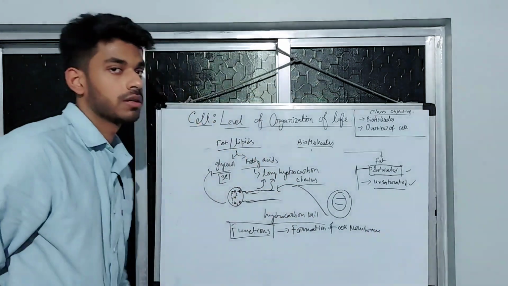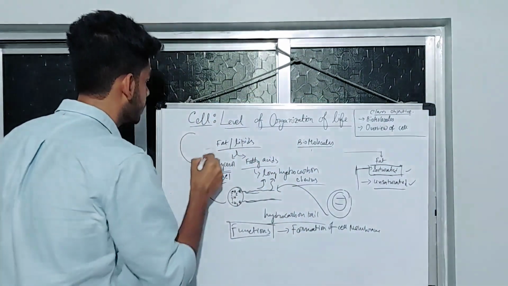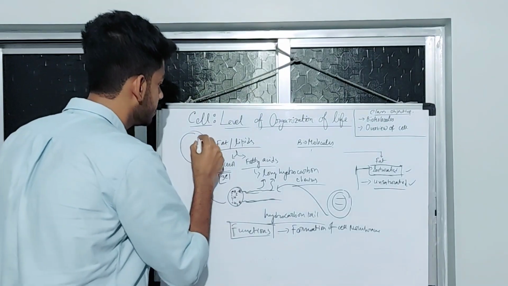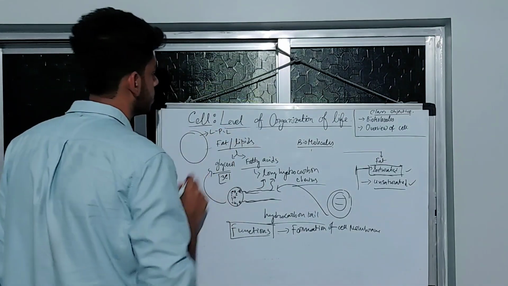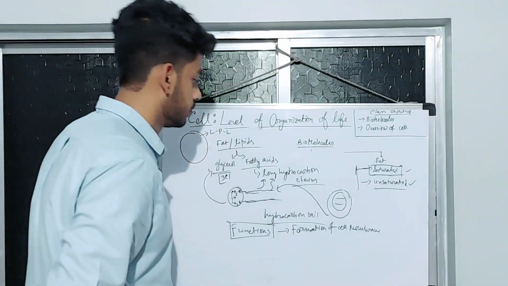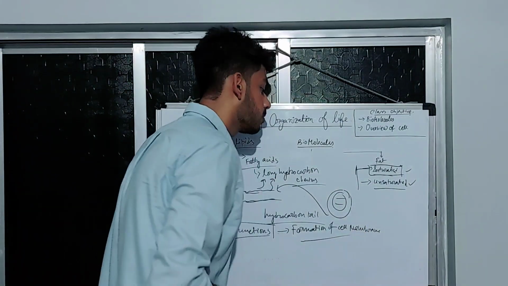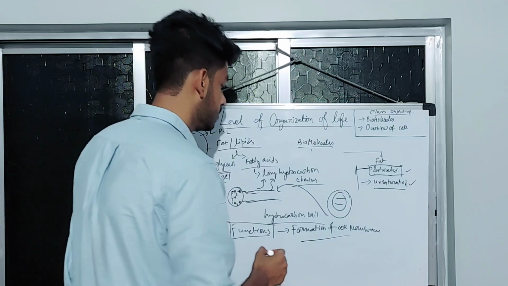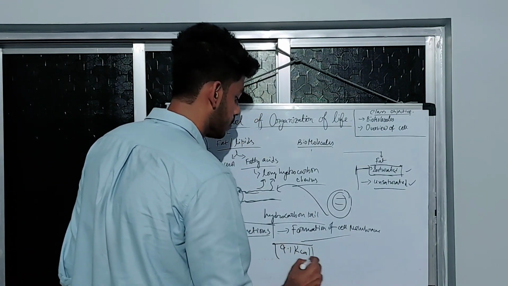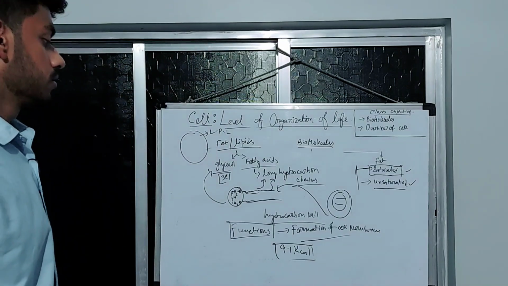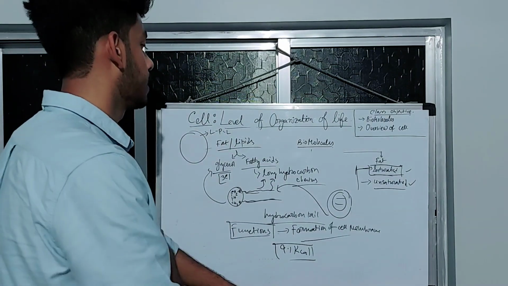So you know there is a membrane that covers the cell. This membrane is usually made up of a lipid layer. It also gives us high value energy, 9.1 kcal of energy produced after the oxidation of fat and lipids.